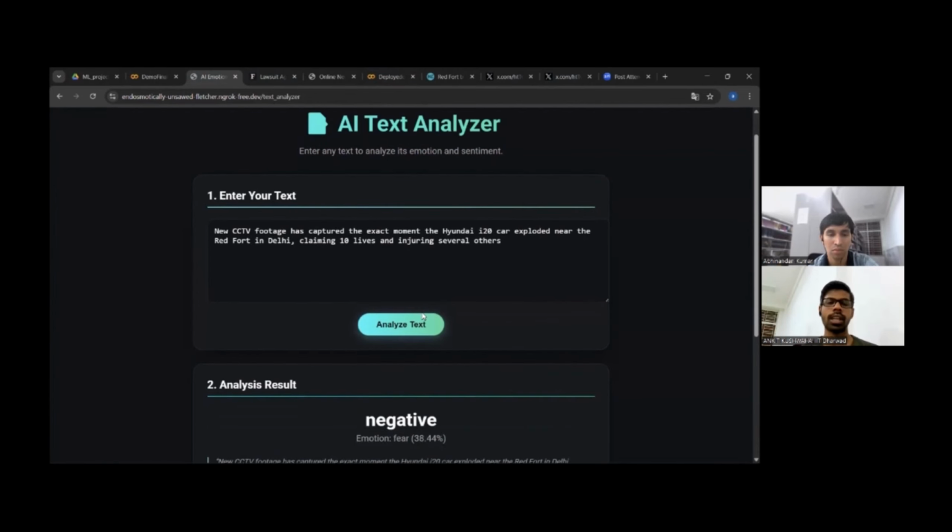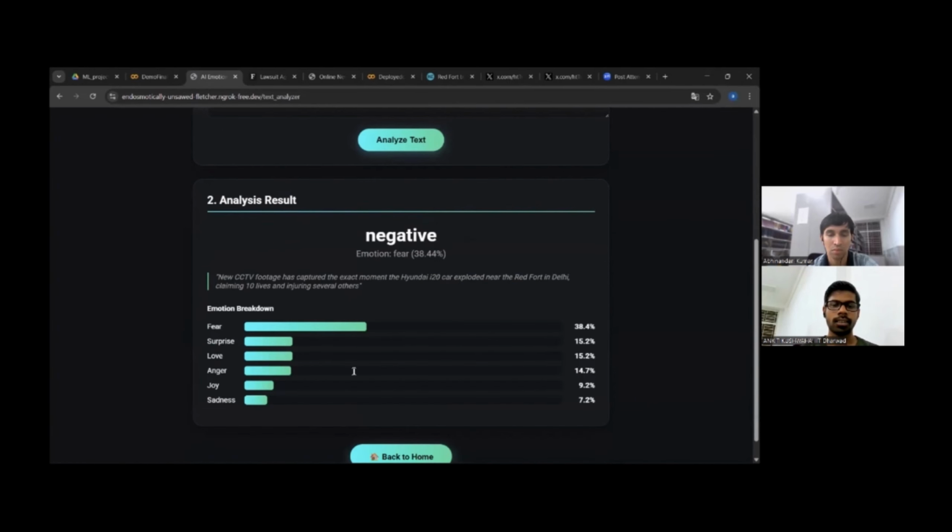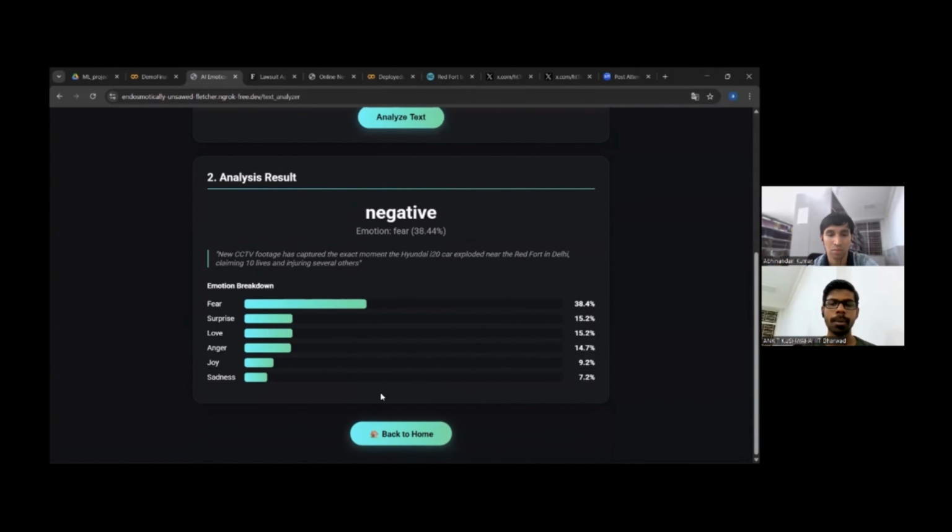Here it's saying negative. In the text we can see it's all about a blast and a car exploded, that's why it's showing negative. And here we are showing the probabilities also, in percentage terms.